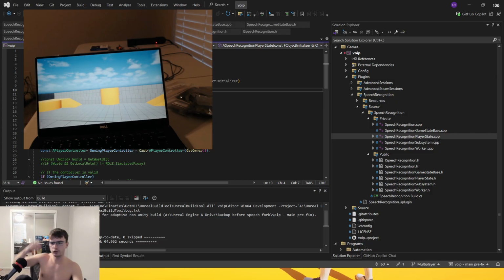Because super should just be the class that's being inherited from, right? Let's see. Yeah, because this inherits from a player state, so super should just be player state. So I'm not really sure. Maybe that's the point. The point is that when you're creating a player state, you're passing in the object. Actually, maybe that's what this is.